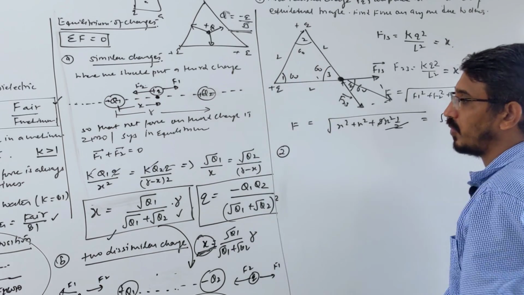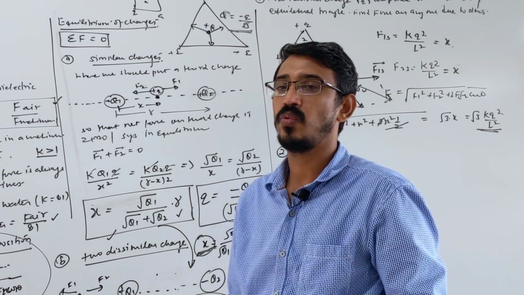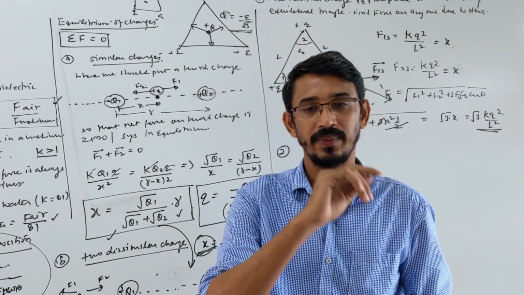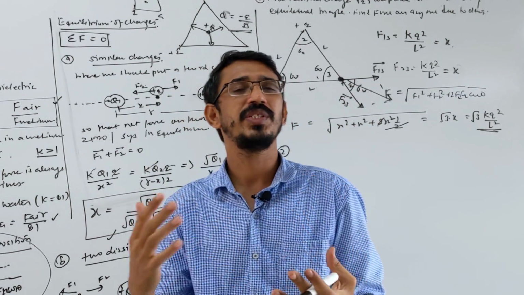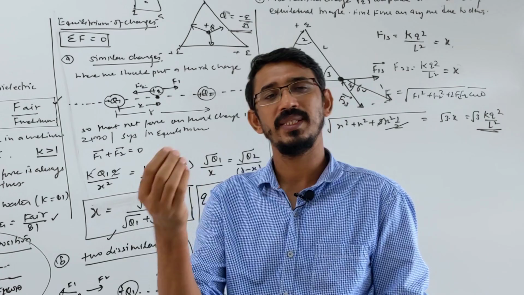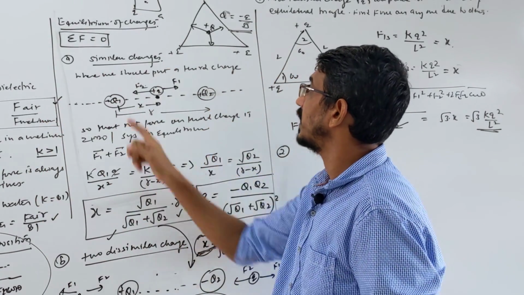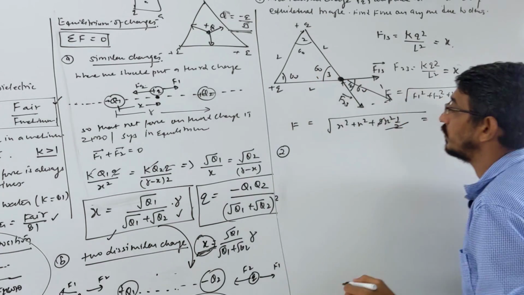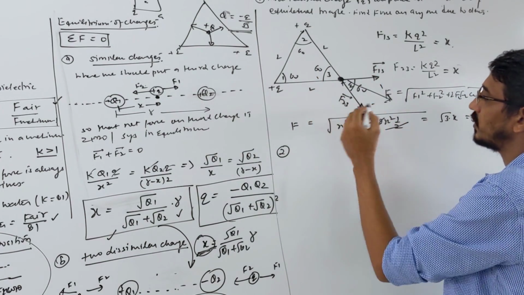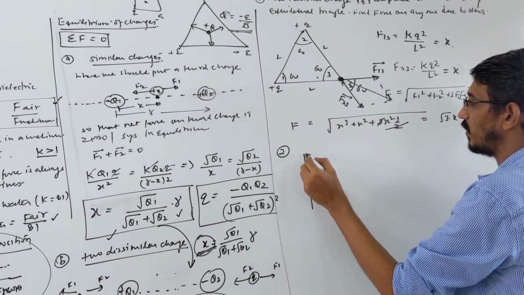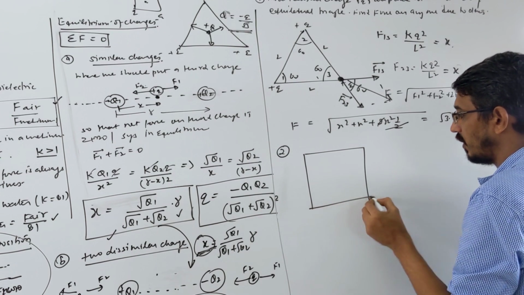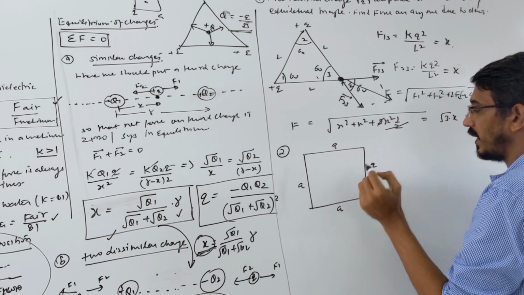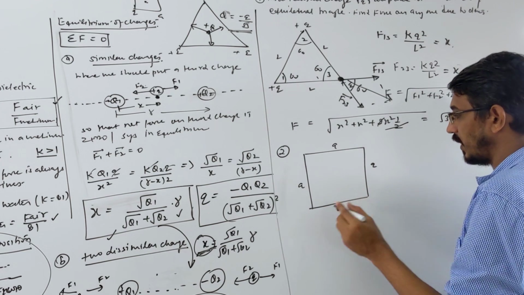Suppose a similar question, one more example. You have a square and 4 charges placed around it. Then they will ask what is the charge on any other, or the force on a charge placed at the center. If similar charges are placed, then for any charge placed at the center, the net force will obviously be 0. You can also write it like this: 4 charges are placed at the 4 corners of a square of side A. This is a square of side A, and some charges are placed here. Let's see some values.